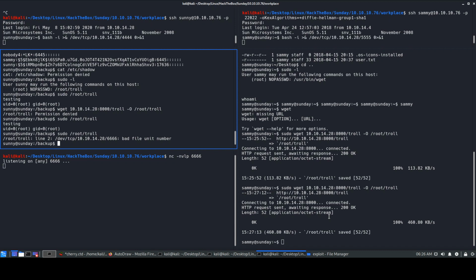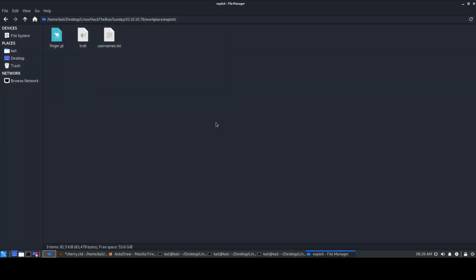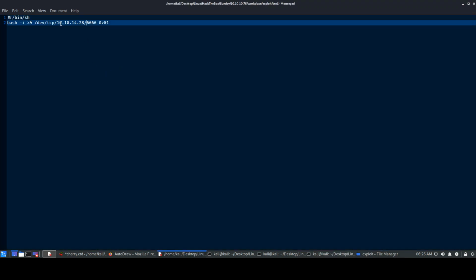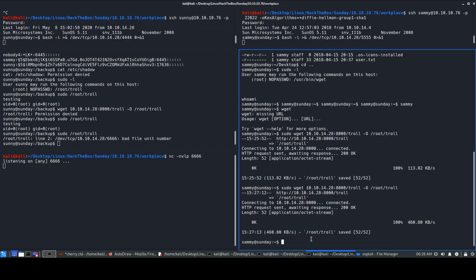Oh, it says bad file unit number or something like that. So let's look at the troll file. I don't know why it's not executing. Let's try it again, the same command. We'll copy and paste it.